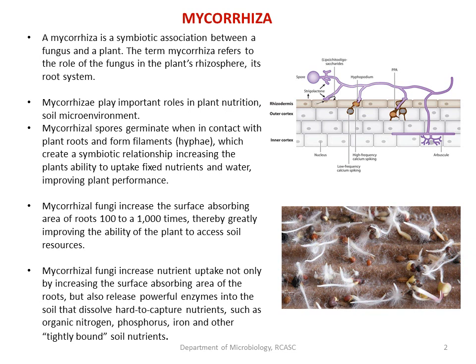So overall, mycorrhiza is a symbiotically associated fungus with the roots of higher plants. The main role is to improve the uptake of water and the nutrients present in the soil.